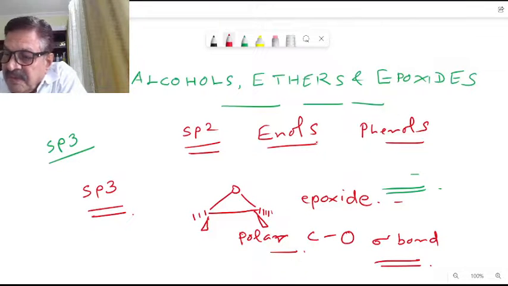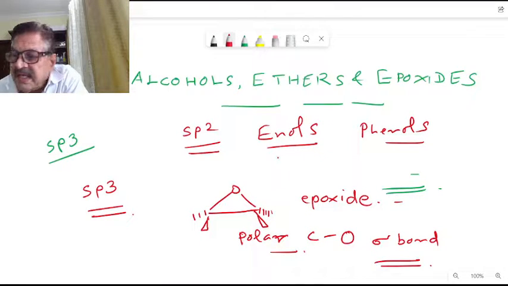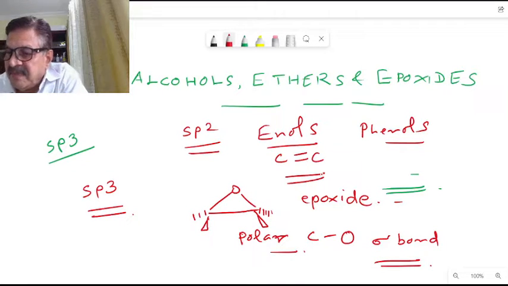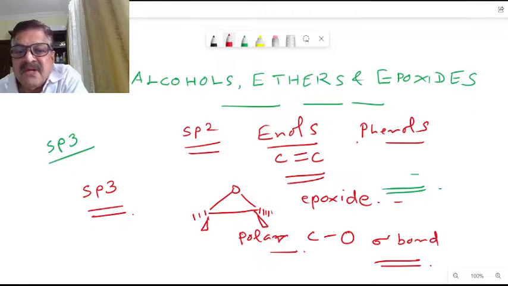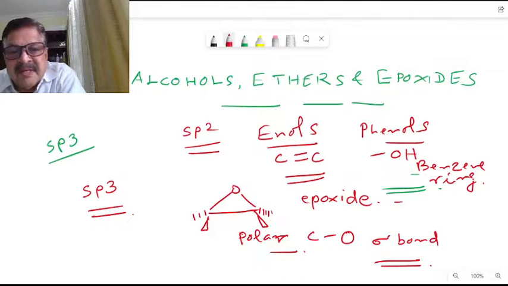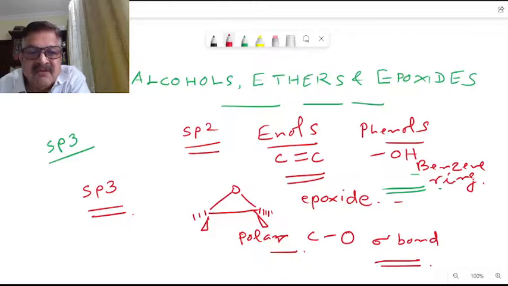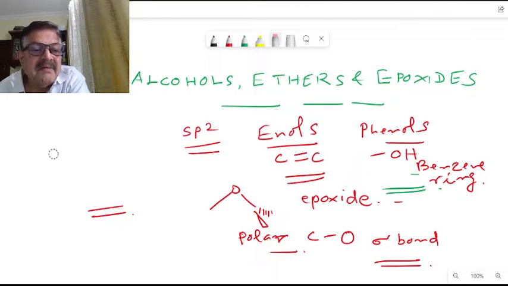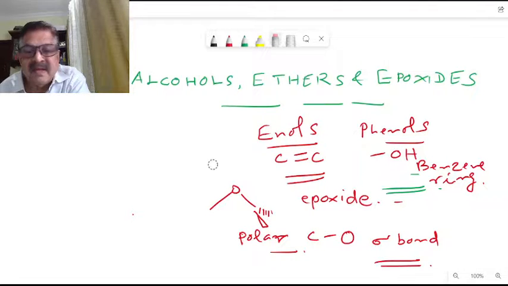Enols have an OH group linked to a carbon-carbon double bond, that is an sp2 hybridized carbon atom. Then phenol has an OH group linked to a benzene ring. This is the difference here: sp3 hybridized carbon and sp2 hybridized carbon atom. So how will you write this enol? The carbon is sp2 hybridized, you know that.